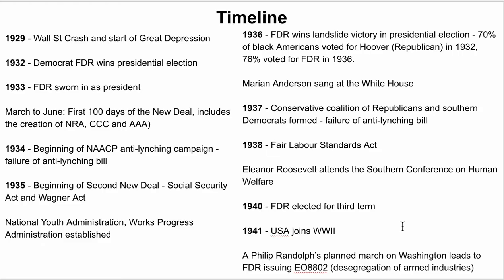Then 1935, you've got the second New Deal, so more legislation: the Social Security Act and Wagner Act, which are to do with workplace rights. You've also got the National Youth Administration and the Works Progress Administration established, so more alphabet agencies. Those two particularly are quite positive in terms of the impact they have on Black Americans and the opportunities they provide. In 36, FDR wins for the second time.